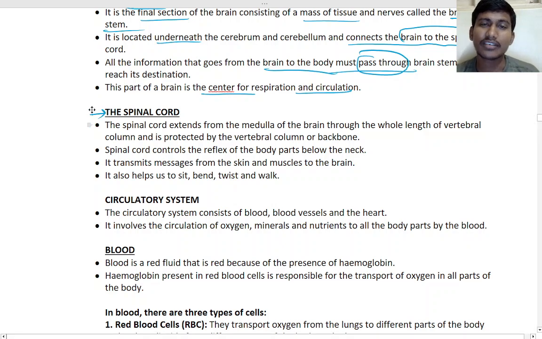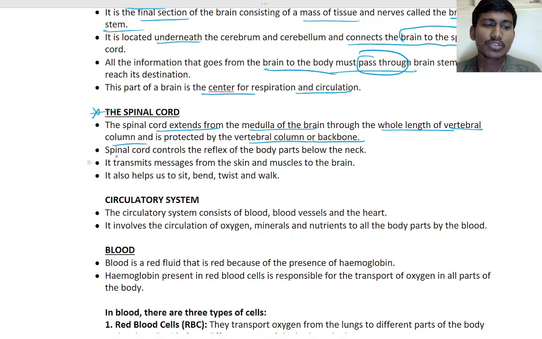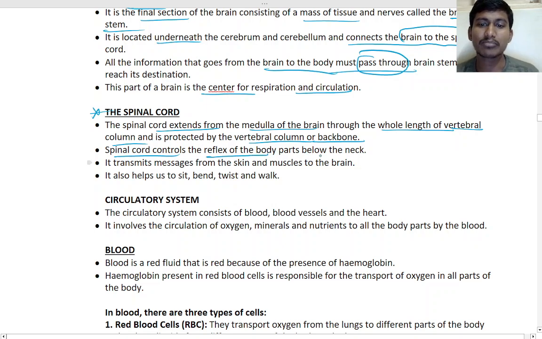After this we'll stop. The spinal cord extends from the medulla through the whole length of the vertebral column. It is protected by the vertebral column, that is the backbone. Inside the backbone, it is protected. The spinal cord controls the reflexes of the body parts below the neck.